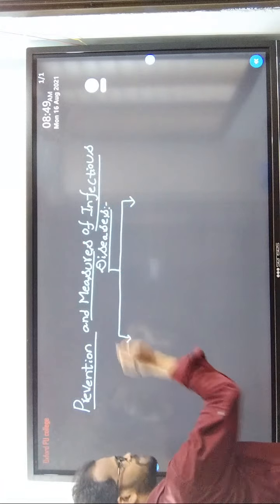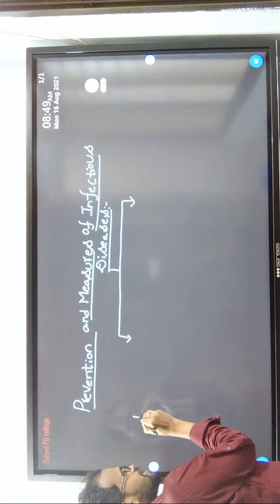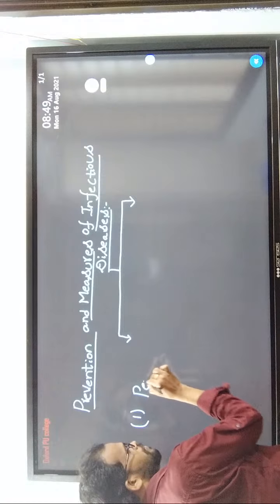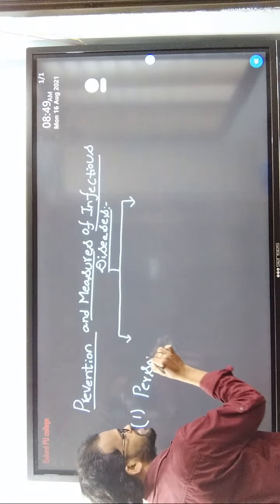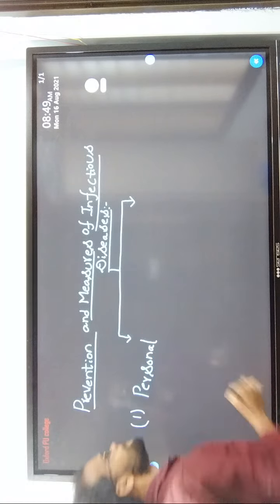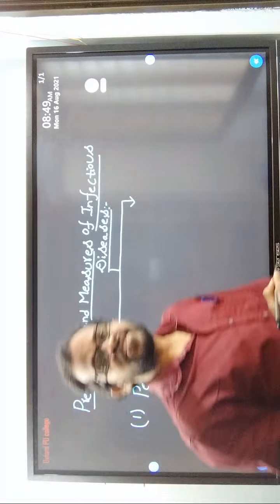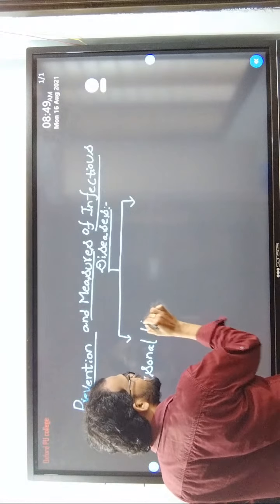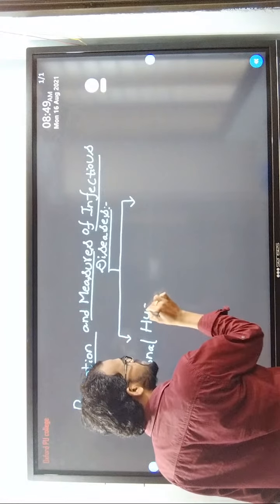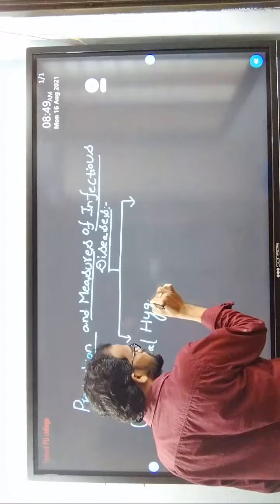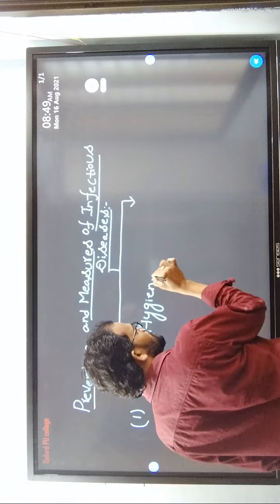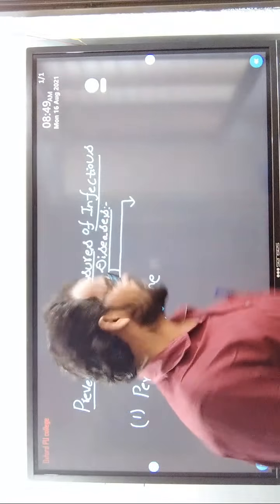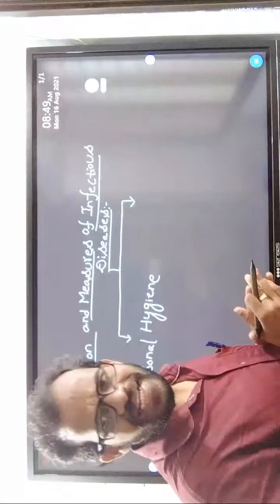What is the first important measure? That is known as personal hygiene. What is the first important preventive measure of infectious disease? Personal hygiene. What is hygiene? We will discuss it later.